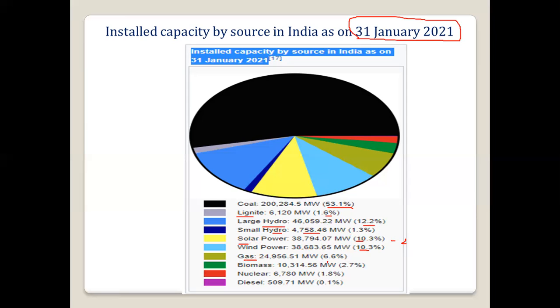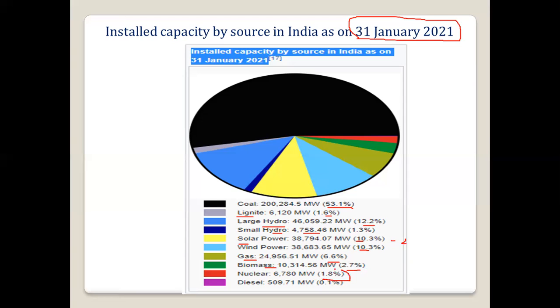If you see the gas, it is around 6.6 percentage. Then biomass, it is around 2.7 percentage. So mainly biomass we will be using in the villages and all, like in the rural areas. So there this biomass is very much useful.